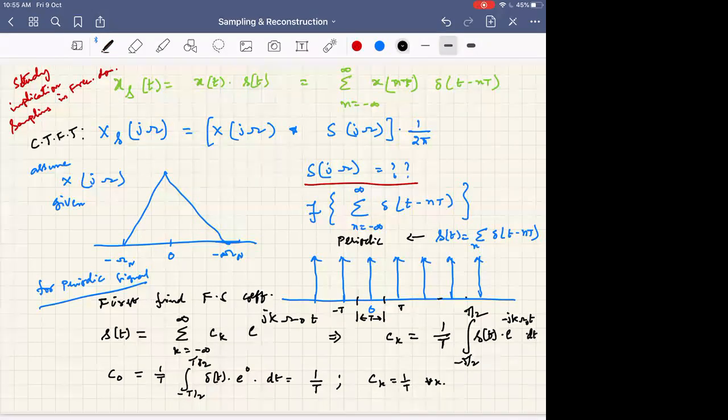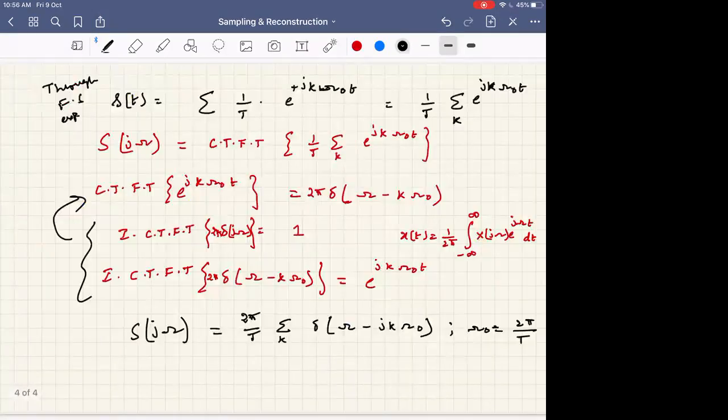Okay, but finding the continuous time Fourier transform for a periodic signal is not very simple. That's why we express this periodic signal into complex exponentials, where each is a periodic signal again. Each complex exponential is periodic, and we know how to write the Fourier transform for complex exponential signals. That's why we express the arbitrary periodic signal into complex exponentials, and then use it after the Fourier series expansion.